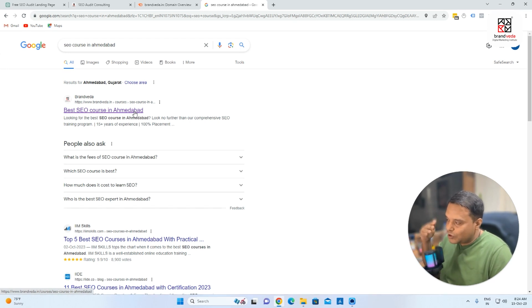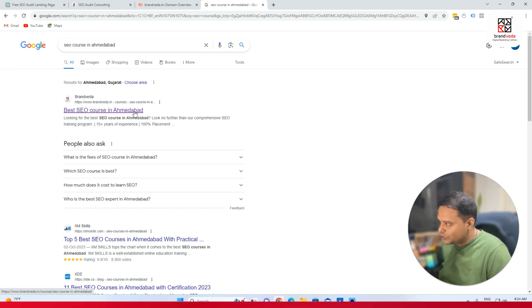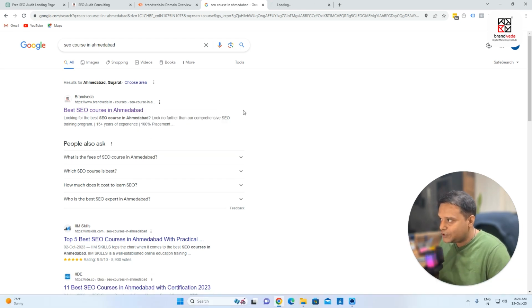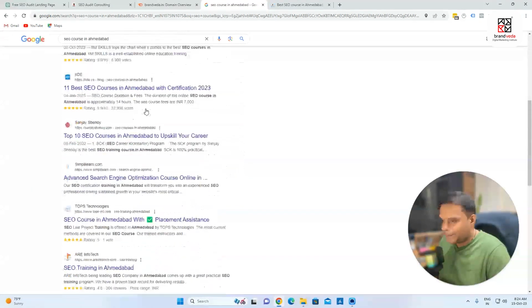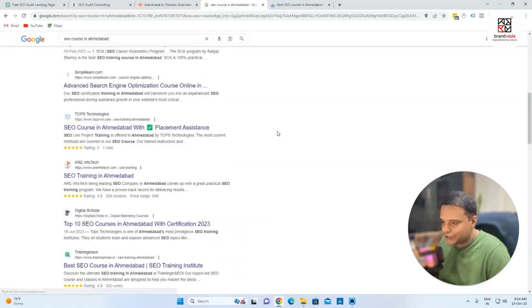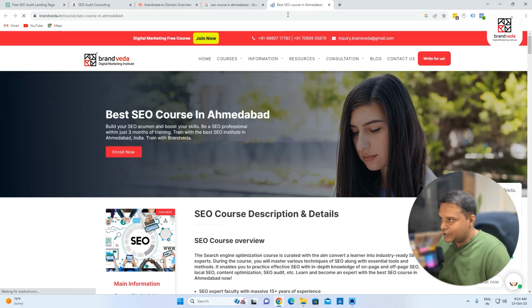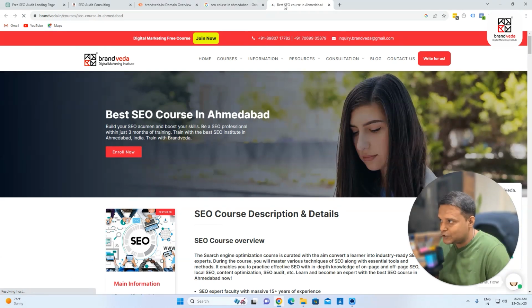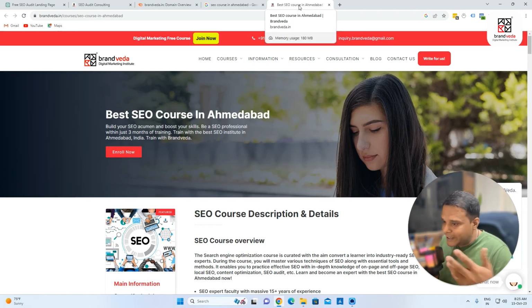Now, most of the time, Google shows the page title on the search engine page, and they are showing best SEO course in Ahmedabad. If I go to this page, you can see these are all results which are coming on the search engine page. If I go here, you can see that this is the page title. So the page title comes here, best SEO course in Ahmedabad, Brand Weather. You can see it's the same. You see that the page title is somewhat different. It might happen in certain scenarios, but this is known as the page title.